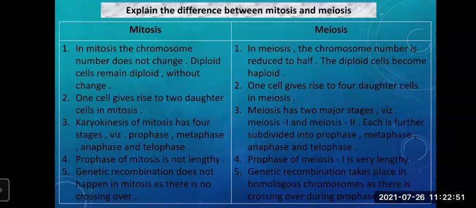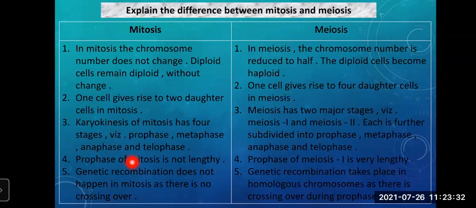Karyokinesis of mitosis has 4 stages. And what were the names? Prophase, metaphase, anaphase, and telophase. Whereas meiosis has 2 major stages, namely meiosis 1 and meiosis 2. Each is further subdivided into prophase, metaphase, anaphase, and telophase. Then prophase of mitosis is not lengthy, but in meiosis, prophase of meiosis 1 is very lengthy. We have seen the 5 stages. Remember, leptotene, zygotene, all those stages.